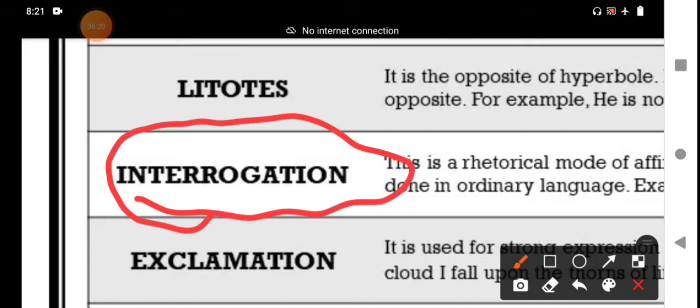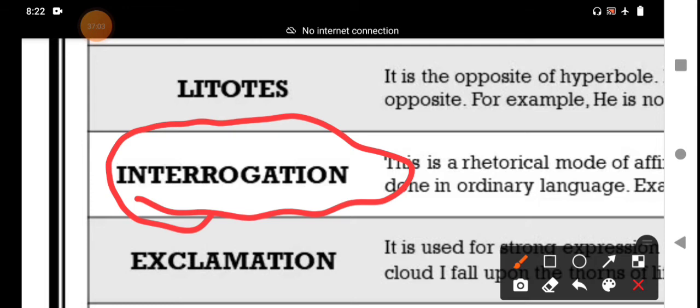One is the statement, the affirmative, assertive sentence. First assertive, interrogative, imperative, exclamatory. There are four kinds of sentences in the English language. Affirmative is also called a declarative sentence, a statement. It is either a positive statement or a negative statement. A positive statement is called an affirmative statement. Then the interrogative sentence, the imperative sentence, and the last one is the exclamatory sentence. These are the four kinds of sentences.